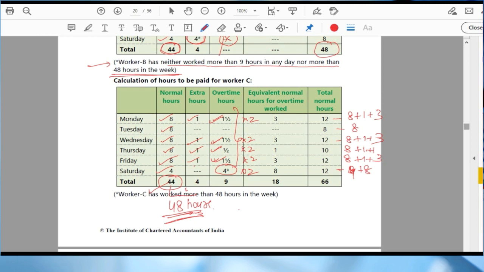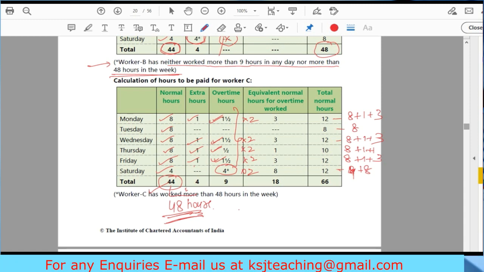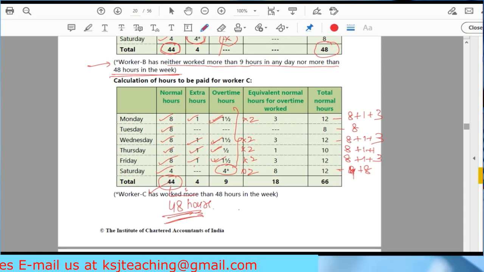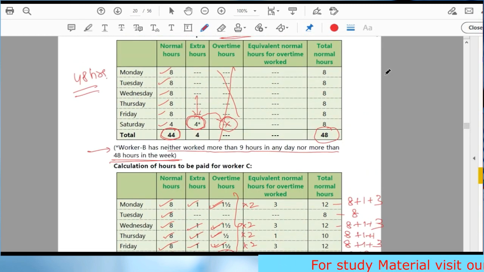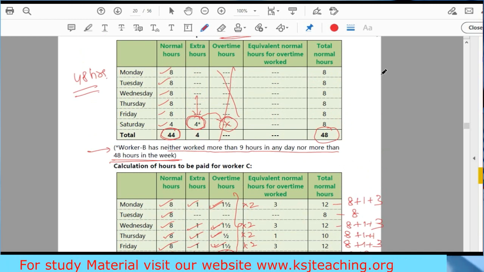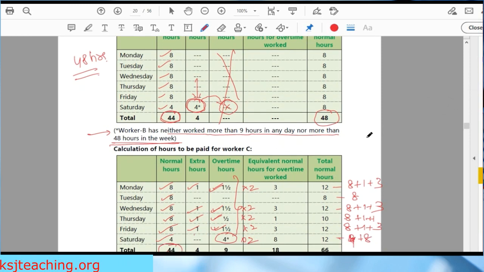Clear? Why are we converting it into normal hours? Because we are converting it into a single variable on the basis that the income earned in one overtime hour can be earned as similar income in twice the normal hours. Any doubts? So you need to be careful where you have to take it in the extra hours and where you have to take it in the overtime hours. Clear? So this is one area.